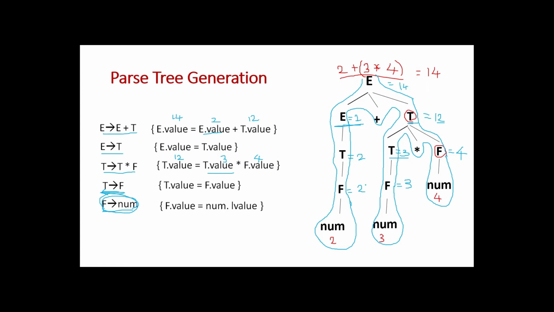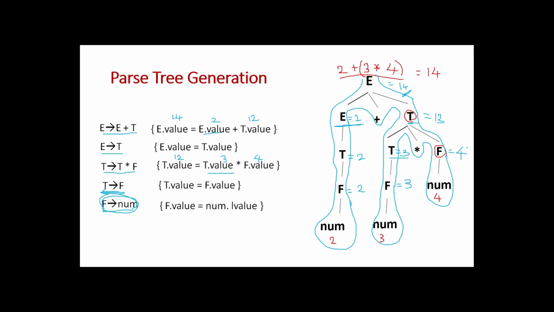So finally this expression is evaluated and 14 is returned as the result. This is how a parser will evaluate an expression by generating a parse tree as well as by using the productions and the equivalent semantic action rules associated with every production.